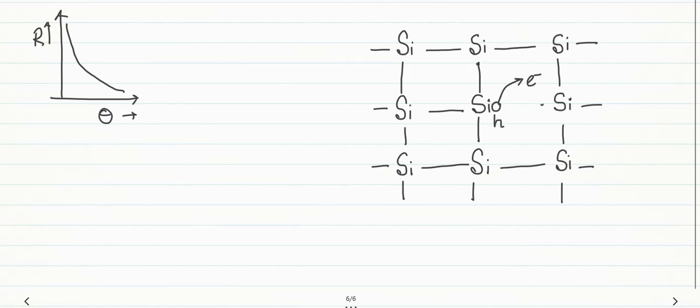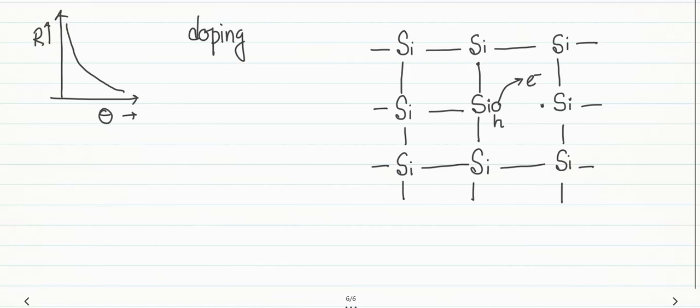Now, due to the rupturing of the bond, this electron and hole are both generated, but this electron is still bound to this particular silicon atom. It is not outside, it is not free from here. But due to this increased energy, due to the rupture of the covalent bond, this electron-hole pair is generated. Clear? So just try to understand that this way the conductivity of the semiconductor can be increased by increasing the temperature. Now, the word that is introduced there is called doping.